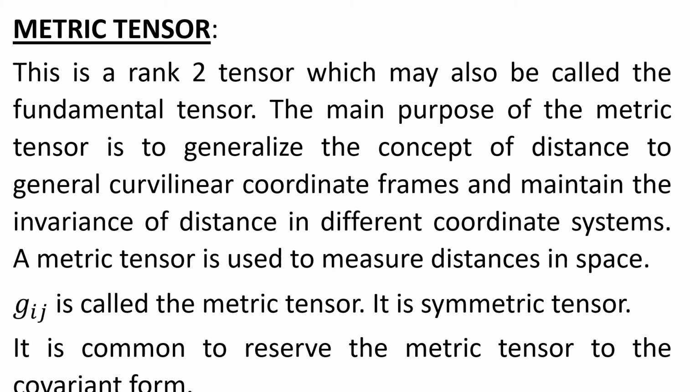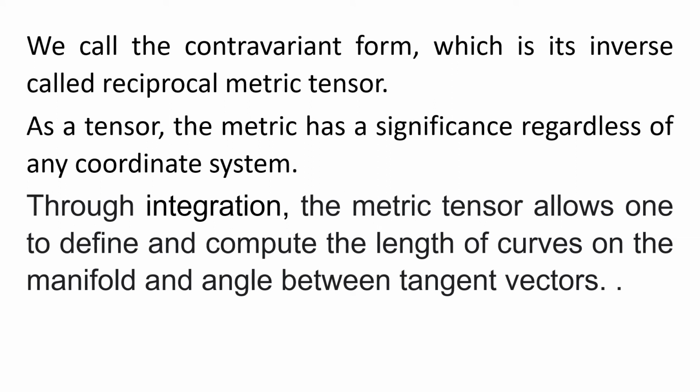Now ij is in the covariant form, so the metric tensor is generally written in the covariant form. It can be in the contravariant form also, meaning in the superscript. That is also possible, but in that case it will be called the reciprocal metric tensor. The metric tensor has significance regardless of any coordinate system you take.